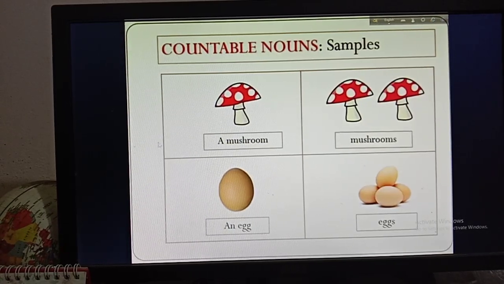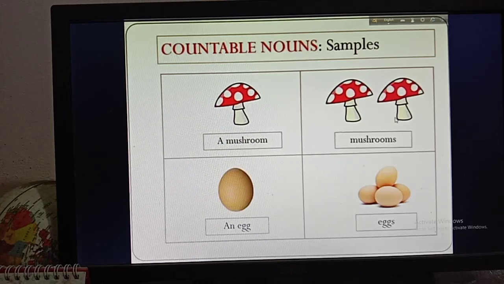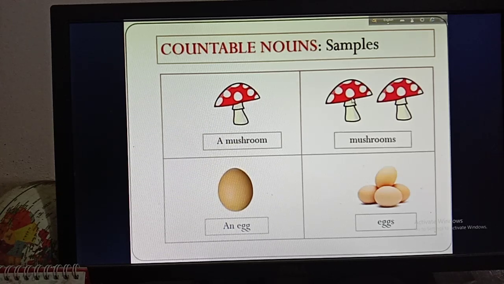Okay, so in the first picture you can see that here is a mushroom and here are mushrooms. So if I say a mushroom, that means here is only one mushroom, and if I say mushrooms, that means there are more than one mushroom. So you can count it 1, 2. So as they are countable, that's why they are countable nouns.